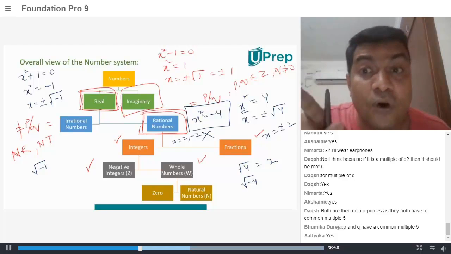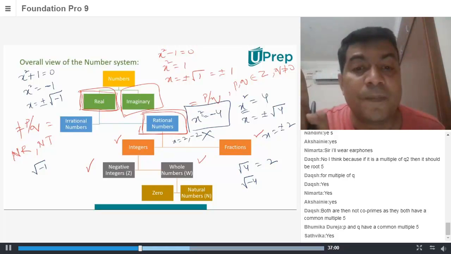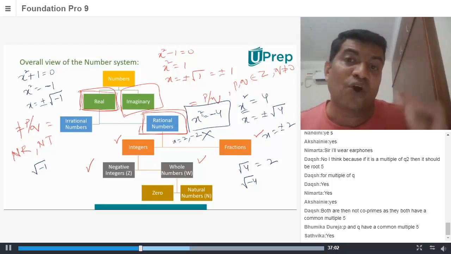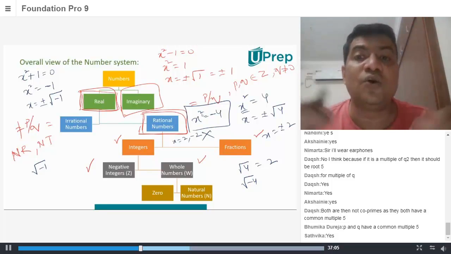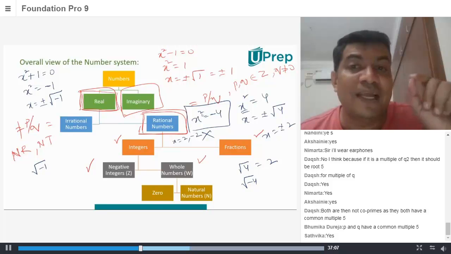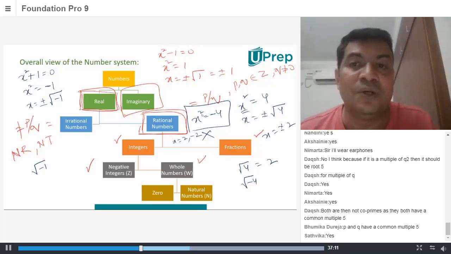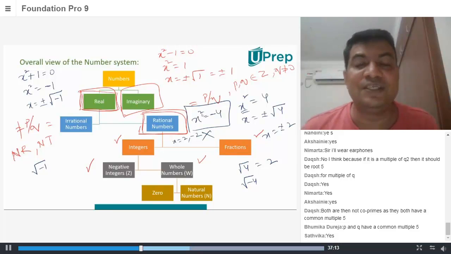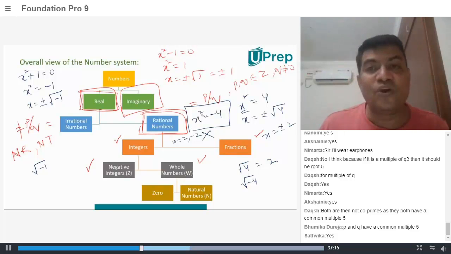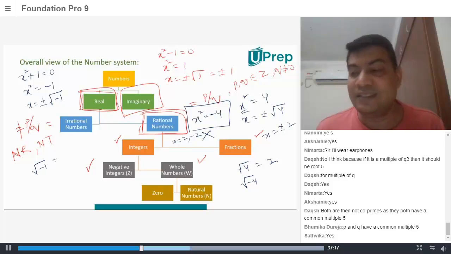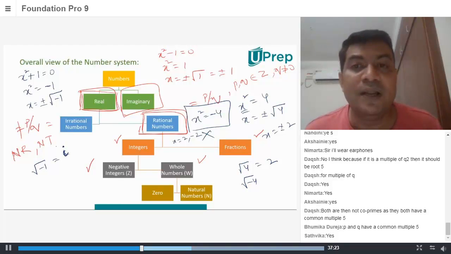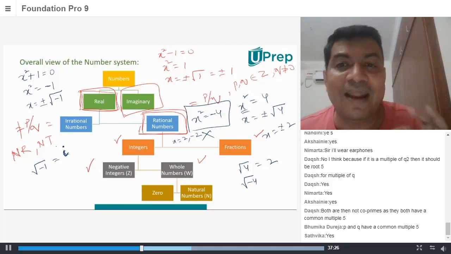We know the square root of 4. We don't know the square root of minus 4. So square roots of negative numbers were not known to us: root of minus 1, root of minus 2, root of minus 3, root of minus 4, we didn't know. So what mathematicians did is they assumed that root of minus 1 is an imaginary number. They used the word imaginary number and called that number i.